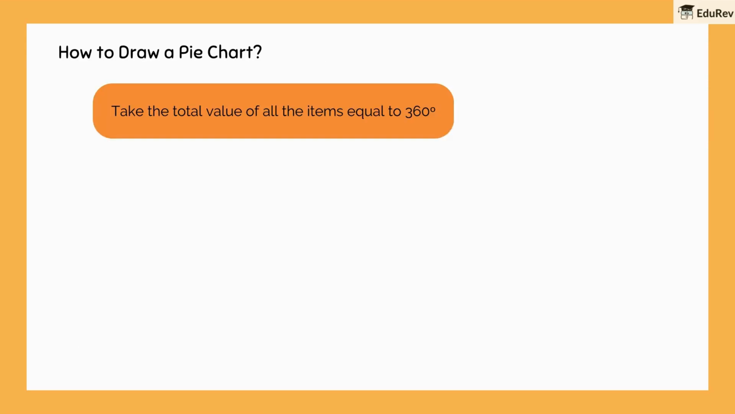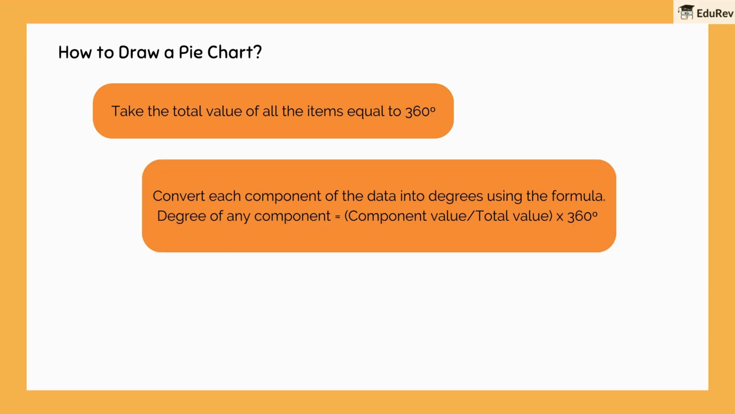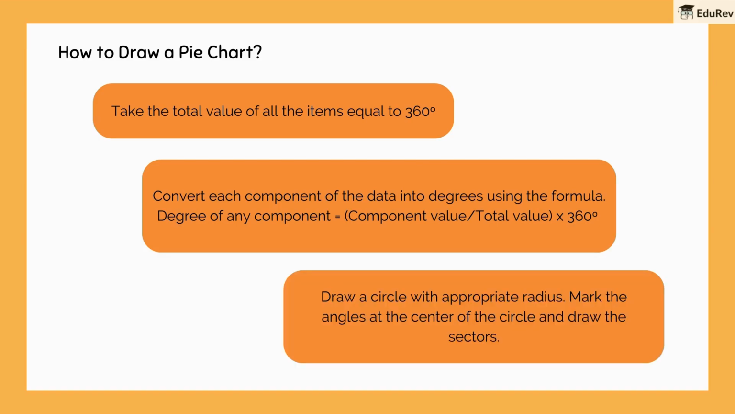To draw a pie chart, we first take the total value of all the items and consider it as 360 degrees. Then, we convert each component of the data into degrees using the formula: degree of any component is equal to component value upon total value times 360 degrees. Finally, we draw a circle with appropriate radius, mark the angles at the center, and draw the sectors.